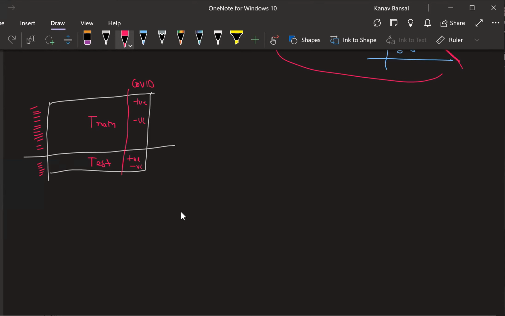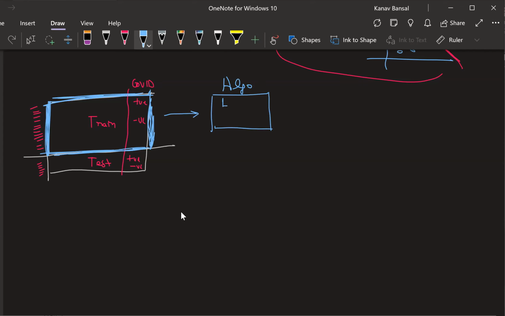Now what you can do is, you will use only this data. Let me try to draw a blue box around that data. You will use only this blue box data, and you will try to create a machine learning model using some algorithm, maybe let's say the logistic regression algorithm. You will use some algorithm and try to create a model, right?